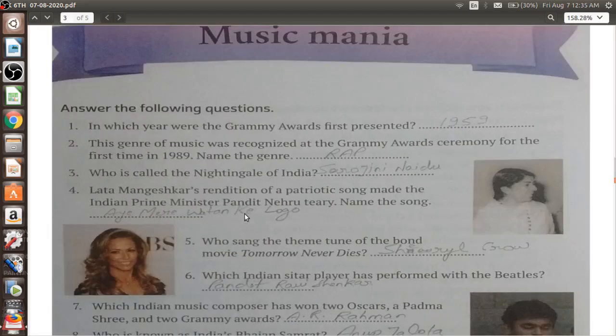Who is called the Nightingale of India? That is your Sarojini Naidu. Lata Mangeshkar's rendition of a patriotic song made the Indian Prime Minister Pandit Nehru teary. Name the song: Ae Mere Watan Ke Logo. If you remember, this is a very famous song which was sung and composed a long time back, but even today it has the same craze. आज भी लोग इसे उतना ही पसंद करते हैं जितना कि पहले पसंद करते थे जब ये गाना बना था, ठीक है.